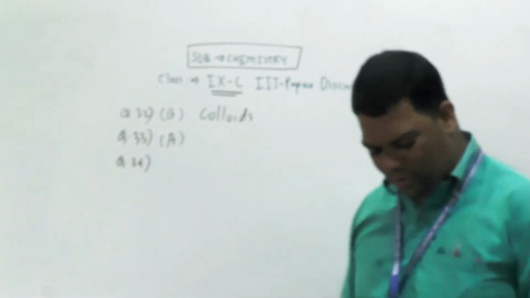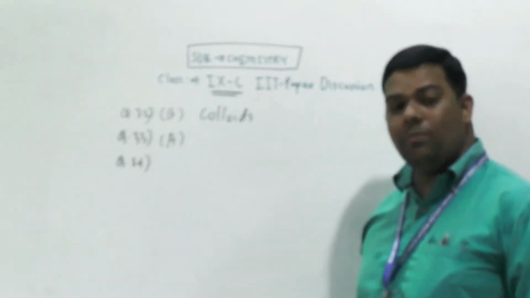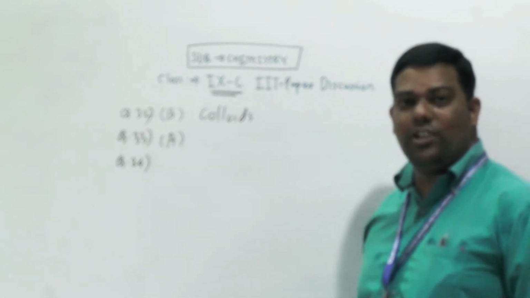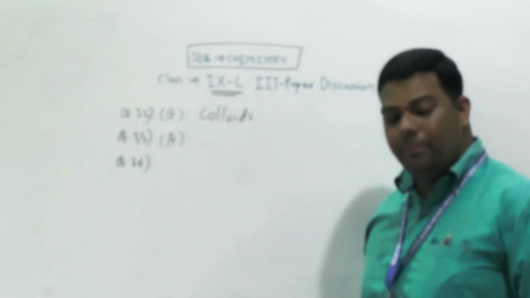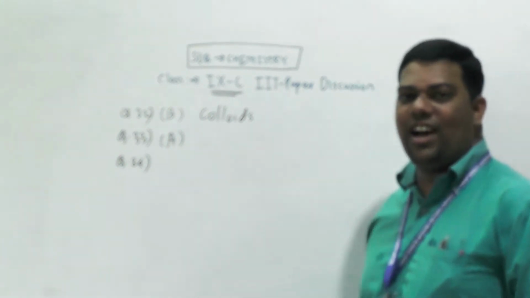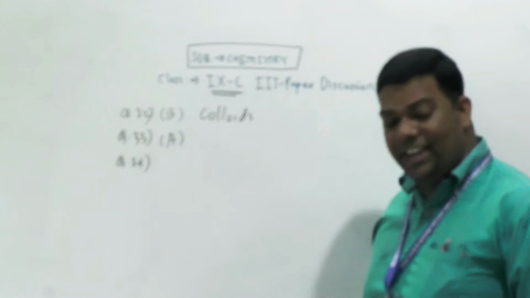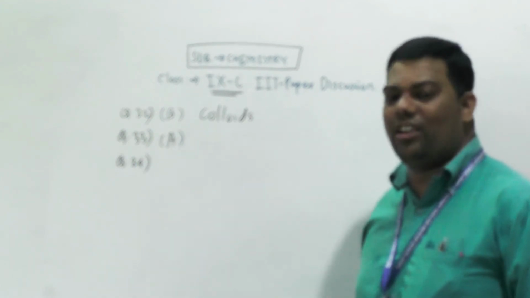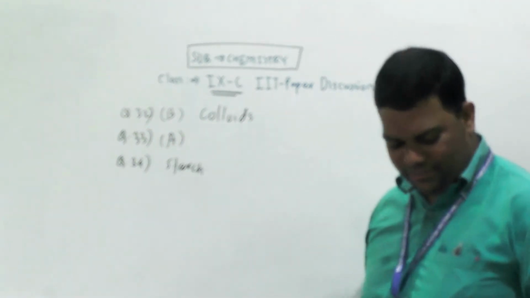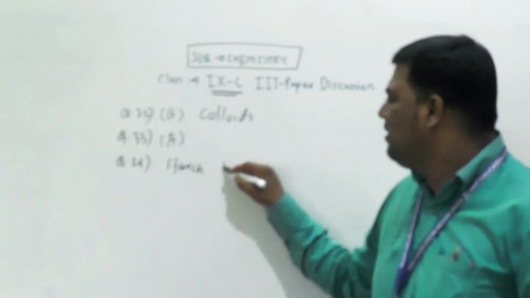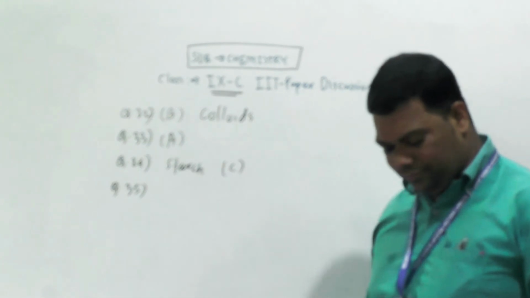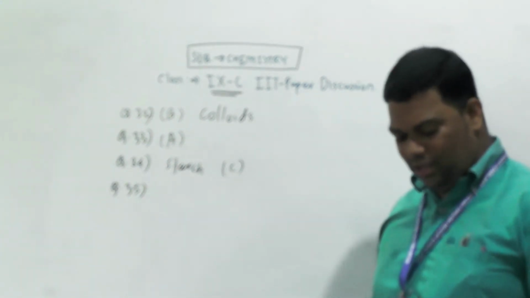Next, question 34. Which of the following forms a colloidal solution in water? Salt, will it form a colloidal solution? No, because it is completely soluble. Glucose also is completely soluble. Next, starch. Yes, starch is immiscible in water. And sugar is completely soluble in water. Therefore, colloidal solution, yes, starch only. Understood? So option is C. Next, question number 35. Which property is observed in an emulsion?